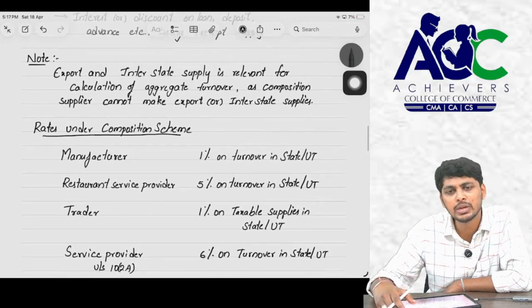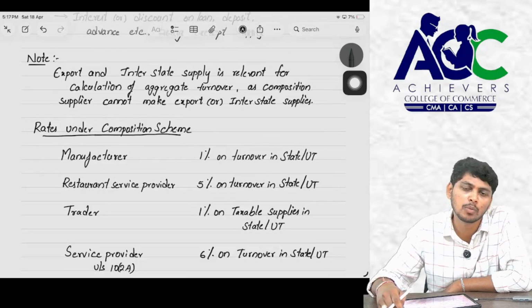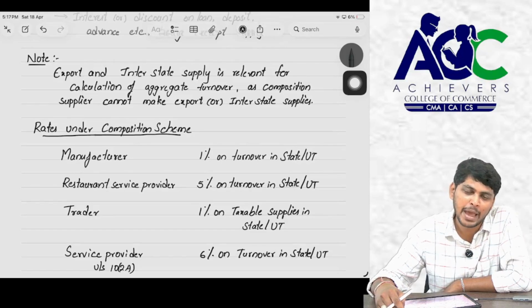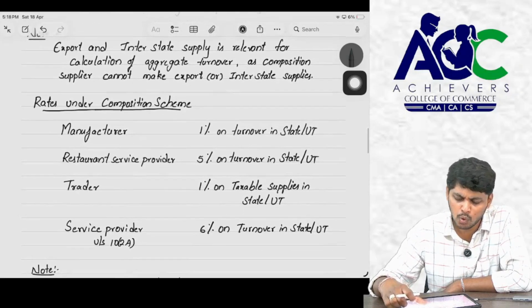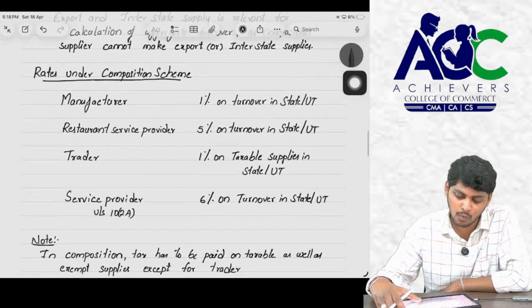Sir, what is the difference between composition scheme and normal scheme? The tax will be paid at lower rates. In case of composition scheme, the rates are maximum 6%. But in case of normal scheme, the maximum rates are 28% and 40% as the case may be. Sir, who are eligible, and what are the rates, sir?